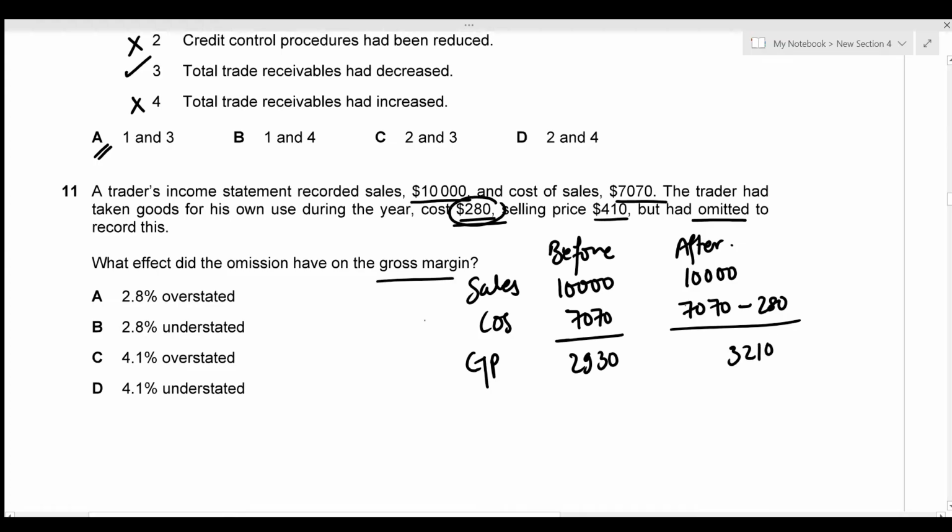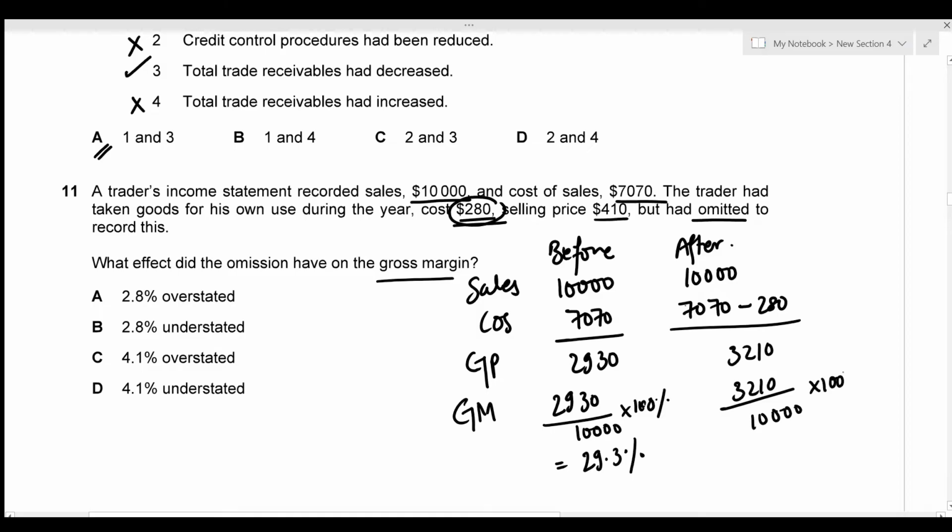Now we need to figure out the gross margin. That's really easy as well. That's just the gross profit amount divided by sales into 100%. So before, the gross margin will be 29.3%, and after, it's going to be 3,210 divided by 10,000 into 100%, which gives the gross margin of 32.1%. So the gross margin would have been 32.1%, but due to the omission, it's only 29.3%, which means that this value is understated.